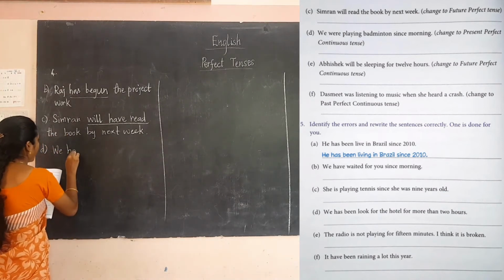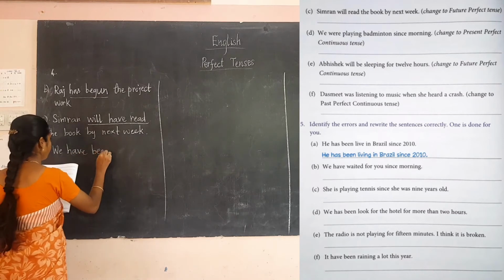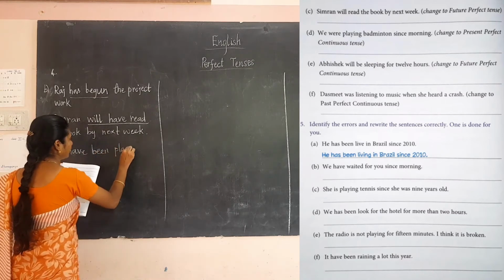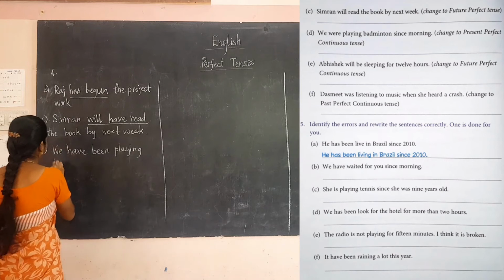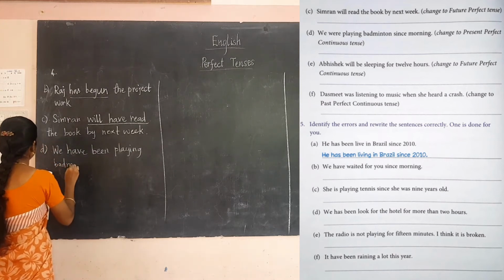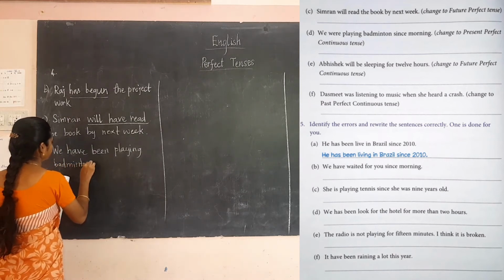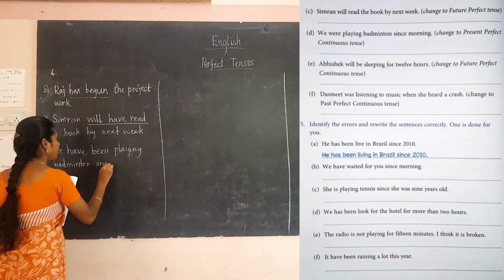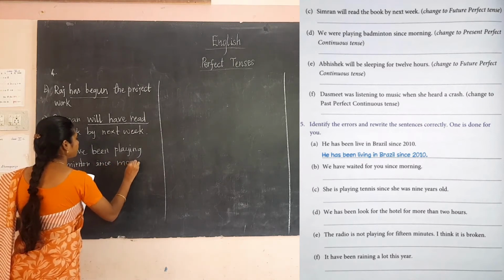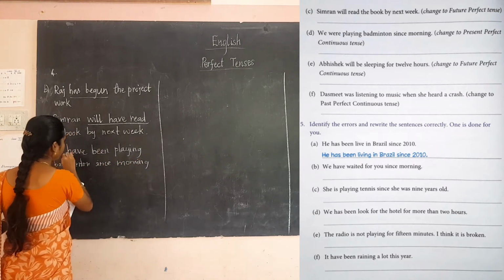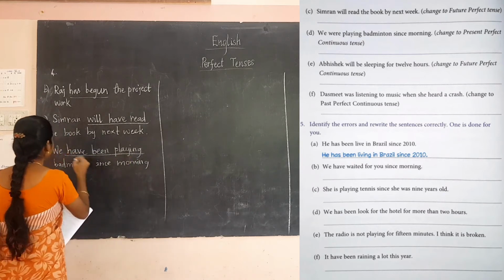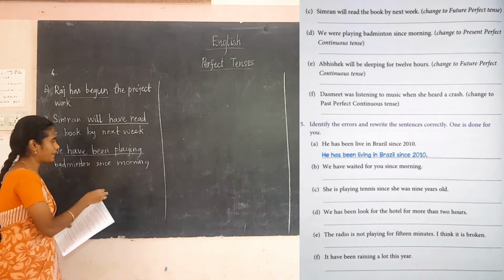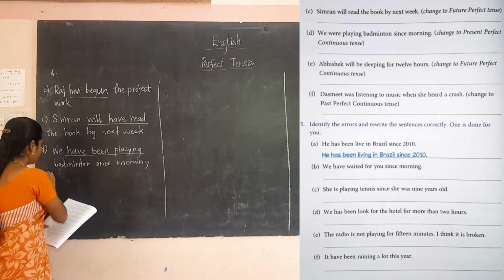Okay, we have been playing badminton since morning. So I have written have been playing. So it is a we, you know. So it is a plural subject. So we are using have.